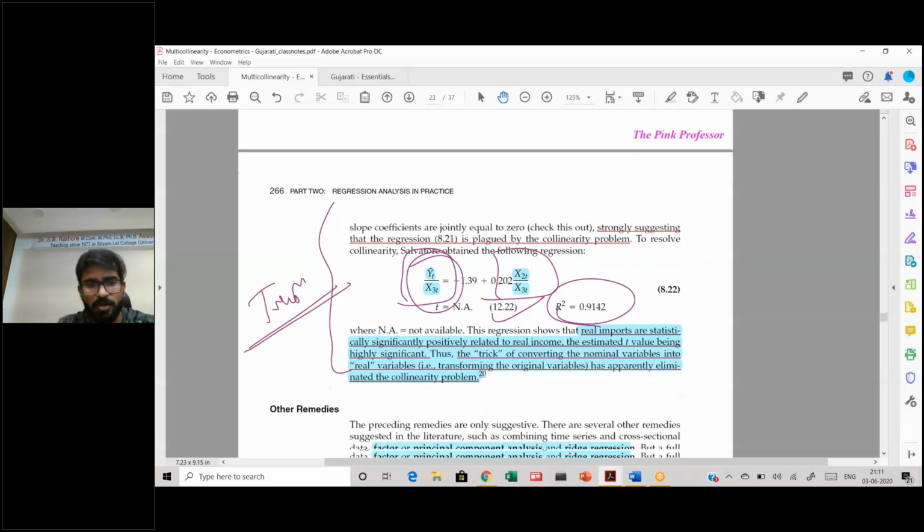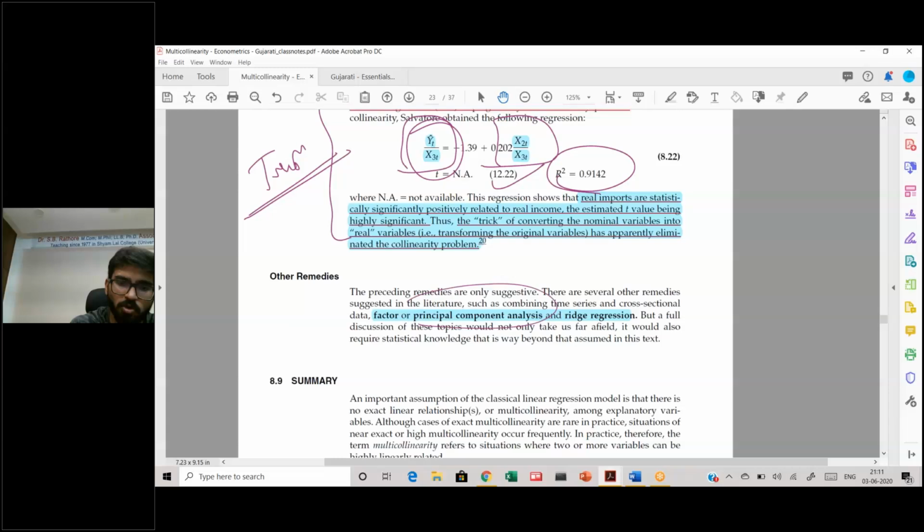And then you have other remedies. As I told you, you will go through principal component analysis, in which you have eigenvectors and eigenvalues, and with those you can also see the extent of multicollinearity that can be solved, and ridge regression.